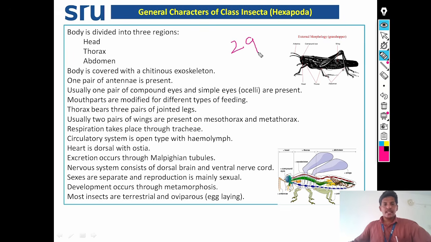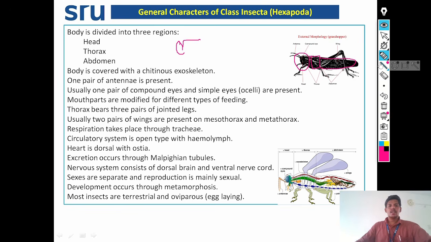In insects, the body is divided into three regions. That is, one head, second thorax, and third abdomen. See, head, thorax, and abdomen.